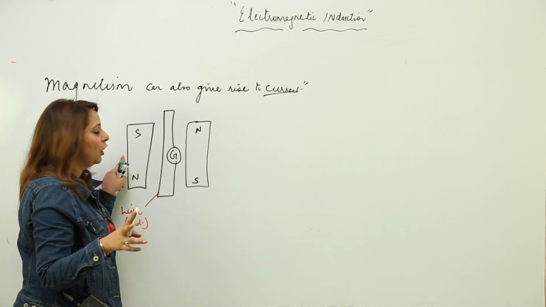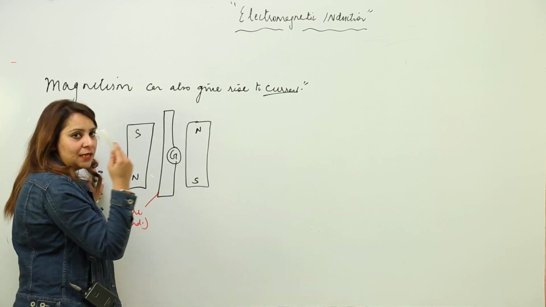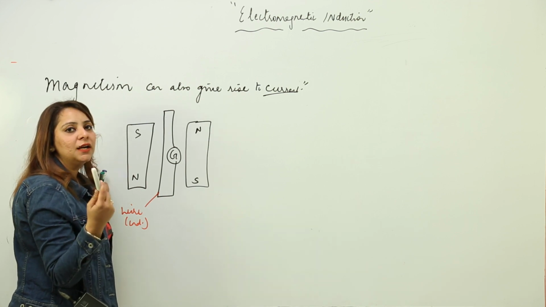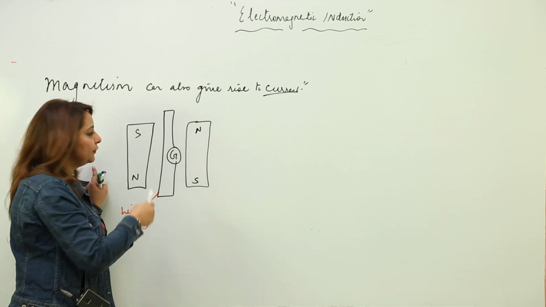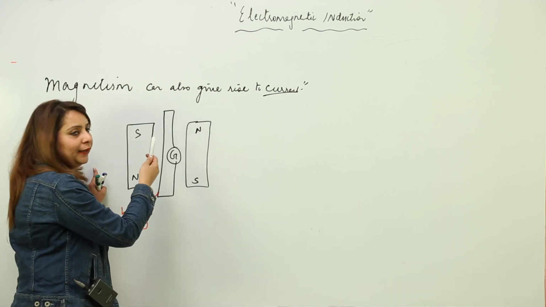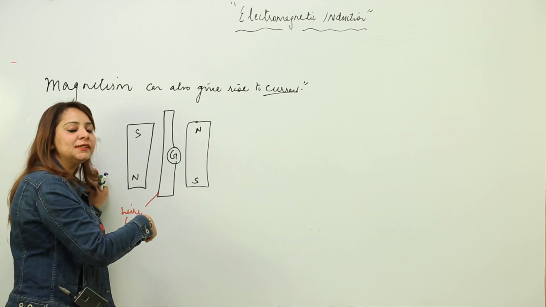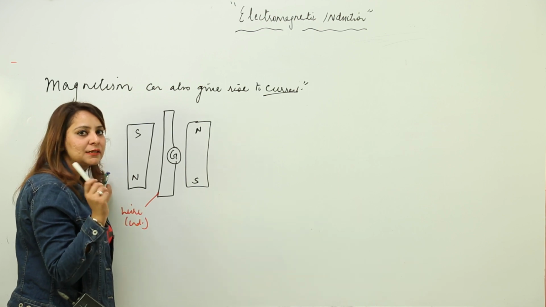So that means when I am moving a conductor between the poles of a magnet, because there has to be poles of a magnet around, something is produced in this conductor, probably a current, because that is why the galvanometer shows a deflection. Though the deflection is different in different directions: when I am moving up, the deflection is on this side, and when I am moving down, the deflection is on the opposite side. But still, because we have the deflection, that means we have current.